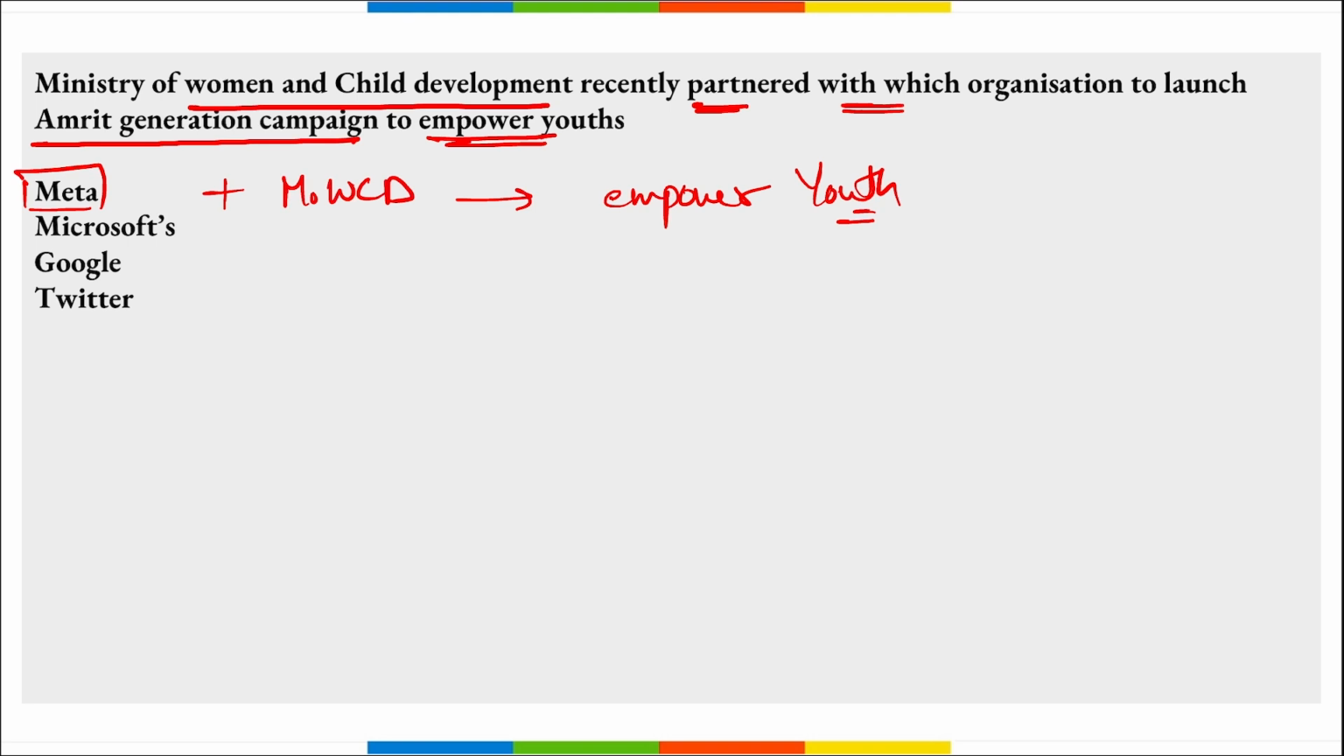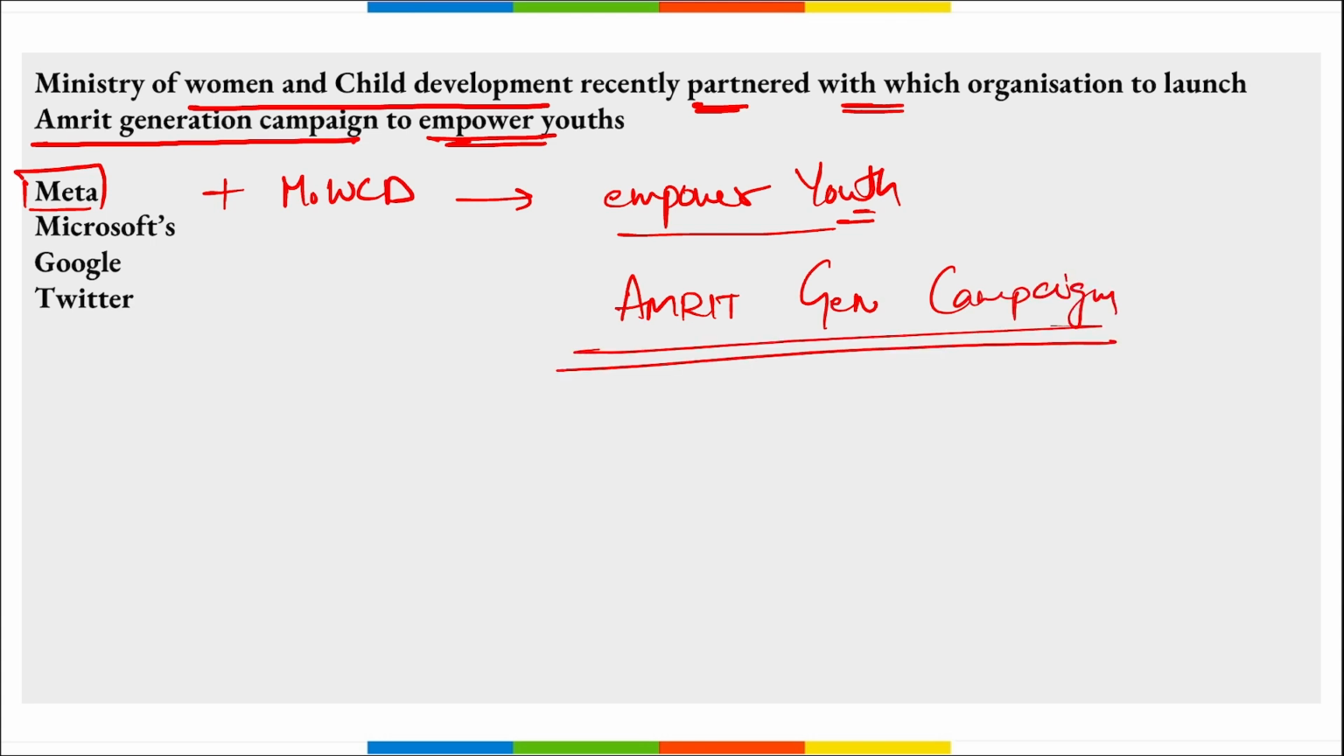To launch an Amrit Generation campaign, and this Amrit Generation campaign is basically to empower youth. So the question can be asked: what is the motive of this Amrit Generation campaign? It is to empower youth, to provide them with various skills so that it can enhance their creativity, and enhance the aspiration of youth in various sectors. Correct?